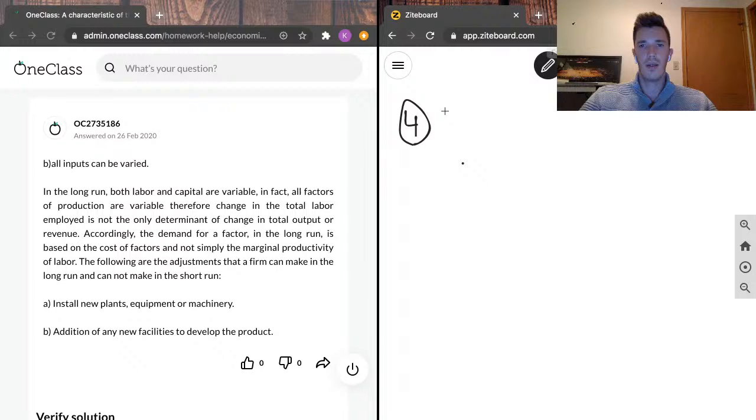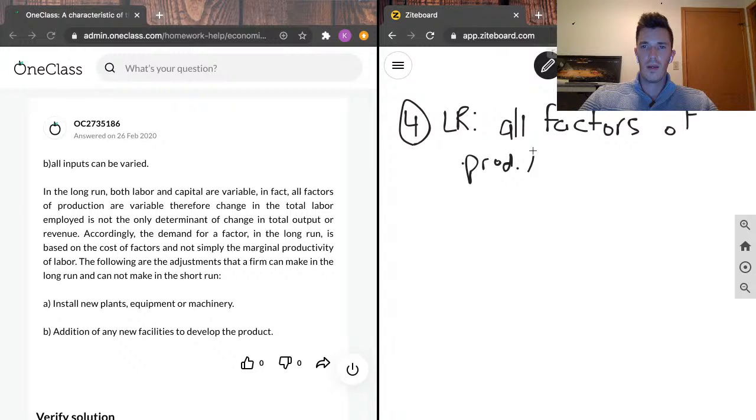Maybe I would just summarize that really quickly and say that in the long run, factors of production and cost are available. So I'm just going to write all factors of production and costs are available.